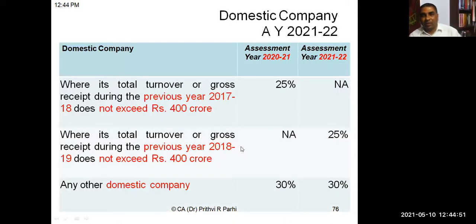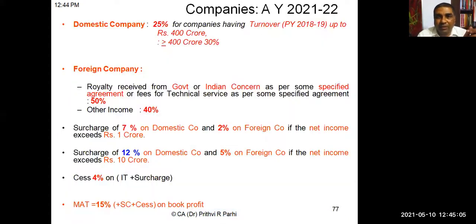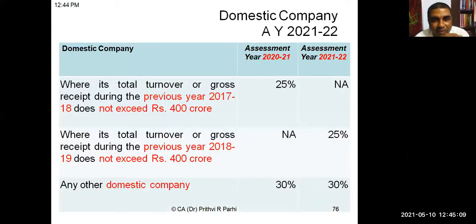Now, coming to the real computation of tax, two tax rates are applicable if you talk about assessment year 21-22. Instead of showing it here, I will directly take you to the Income Tax Department's website and show you there.